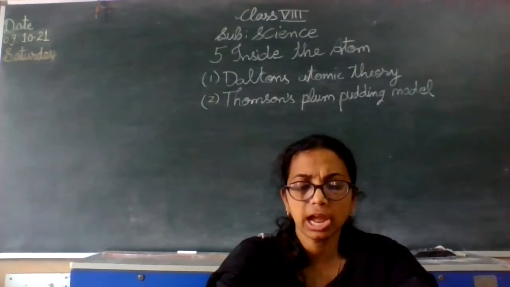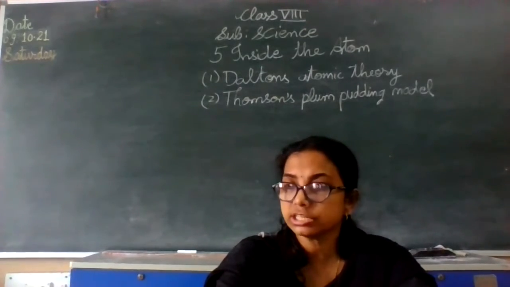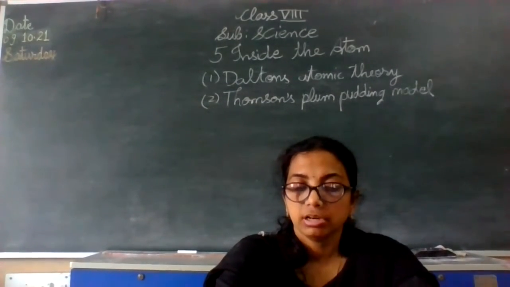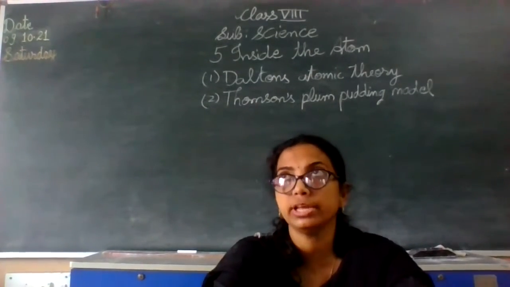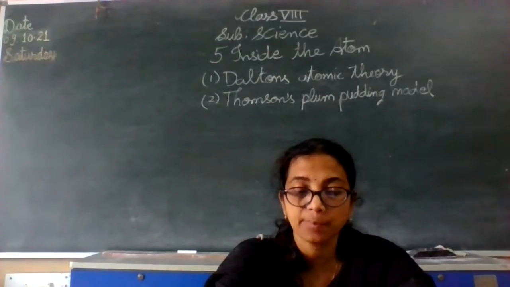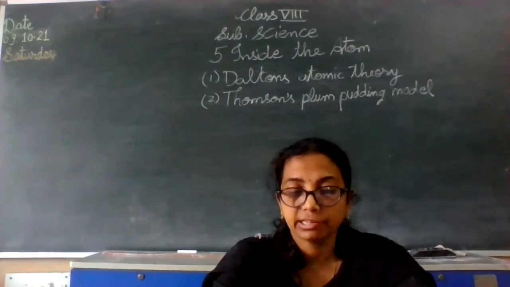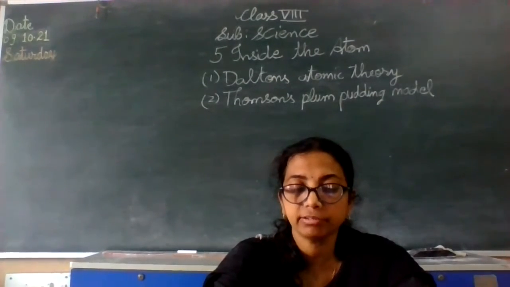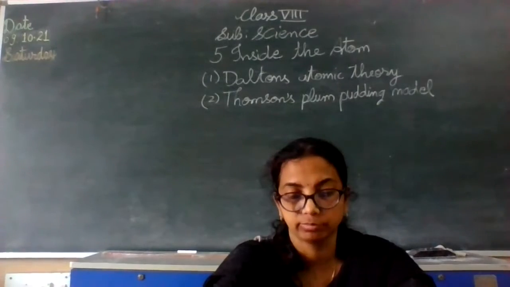Okay, and then another scientist came forward, named J.J. Thomson. He demonstrated experimentally that negatively charged and positively charged particles are present inside the atom. The particle has a mass about 1800 times less than that of a hydrogen atom.